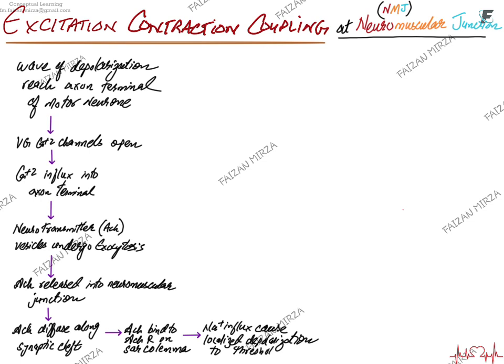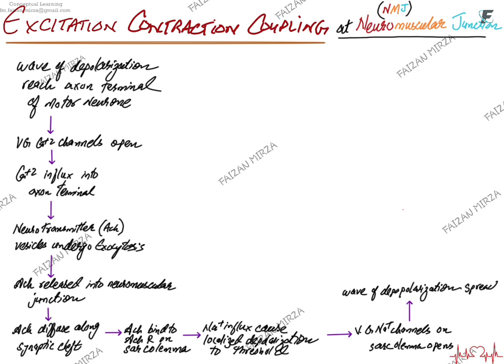The attachment of these triggers the sodium influx, causing localized depolarization to threshold inside the sarcolemma. Why is that so? Because the acetylcholine receptor attaches to acetylcholine. The moment two acetylcholine molecules have attached here, a channel opens in the center which allows sodium ions to enter the cell. So this causes localized depolarization to threshold. Then the voltage gated sodium channels are recruited and start to open. So the sarcolemma depolarizes completely.